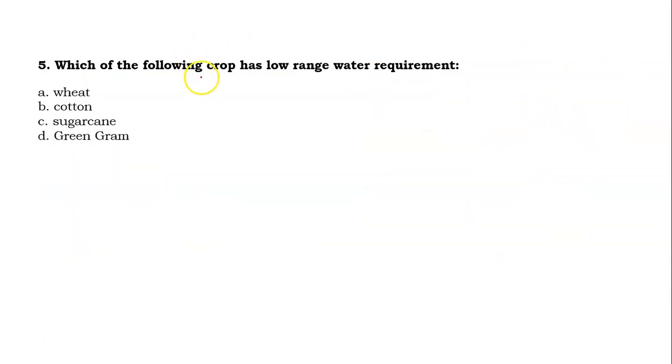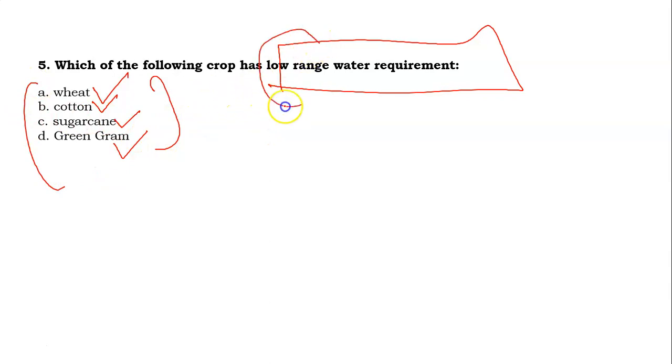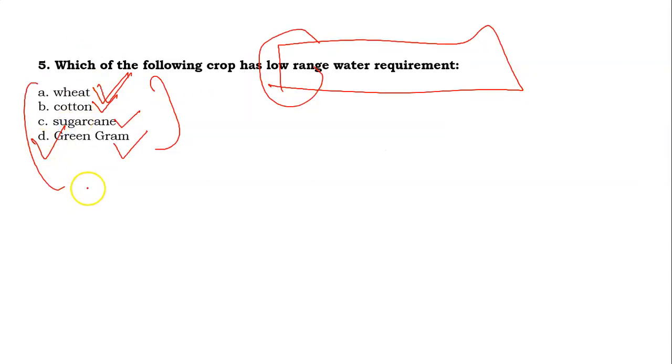Now the fifth question: which of the following crops has a lower range of water requirement? Your options are wheat, cotton, sugarcane or green gram. Very technical question, general question. You have to identify which of the following crops has a lower range water requirement. Friends, its answer will be D. It is the green gram.